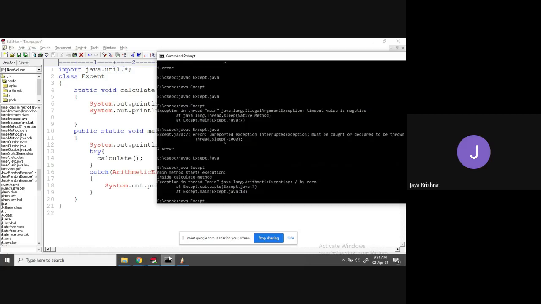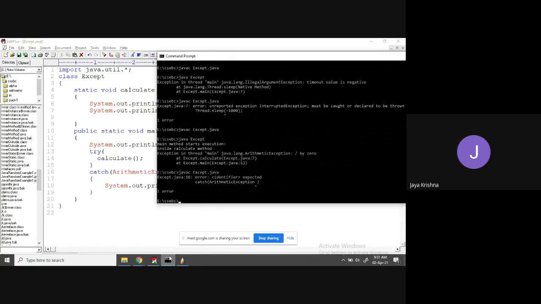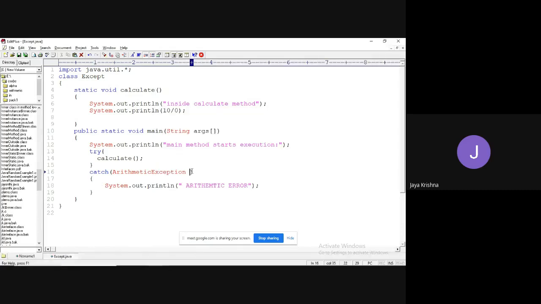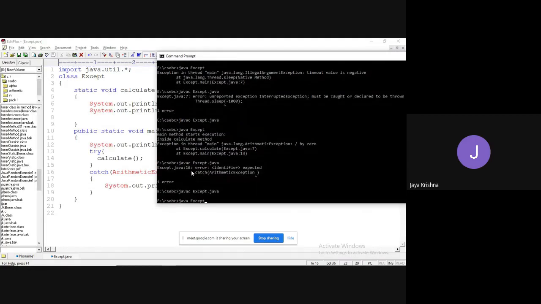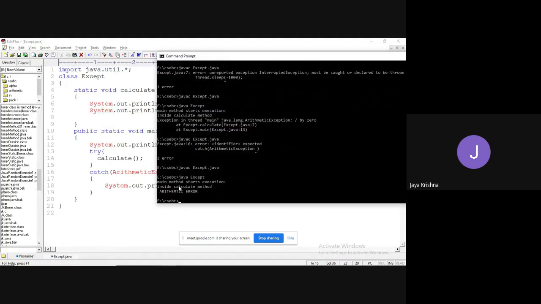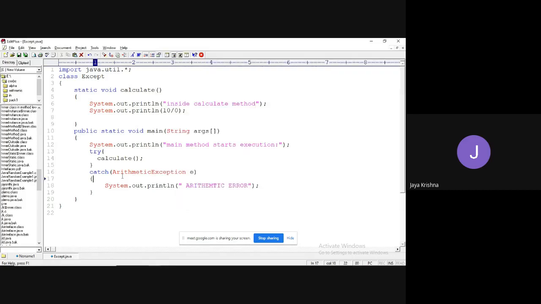Let's check what happened. Okay, I need to make a reference, right? Inside the calculate method, instead of a system error message, I got the arithmetic error directly. Am I right or not? Yes. So instead of handling at the caller, I can handle it at this location directly.